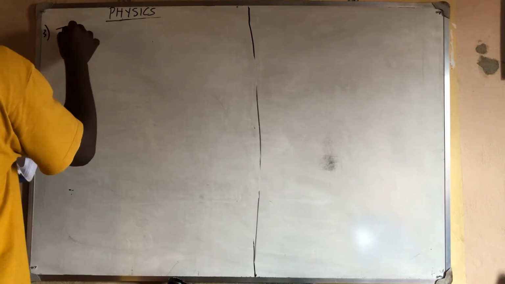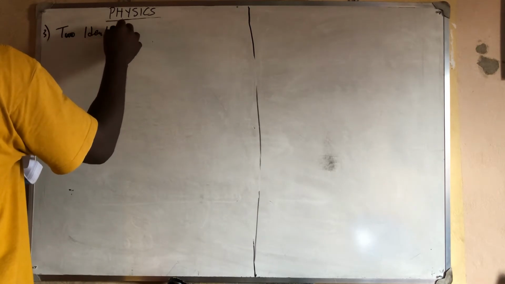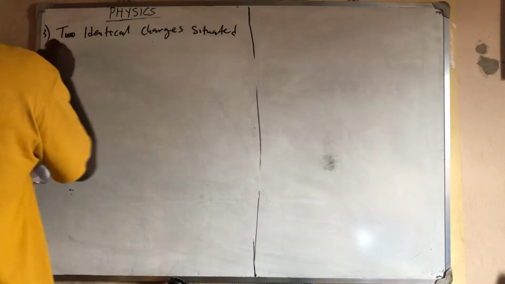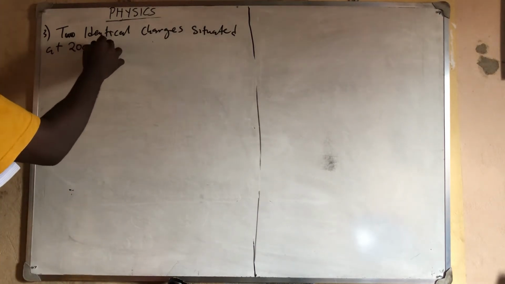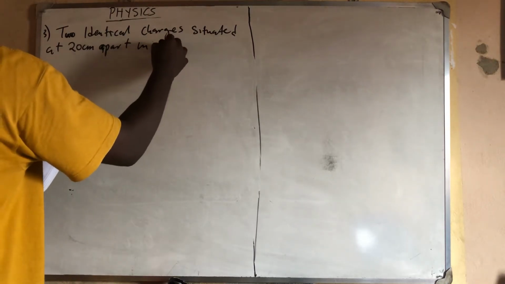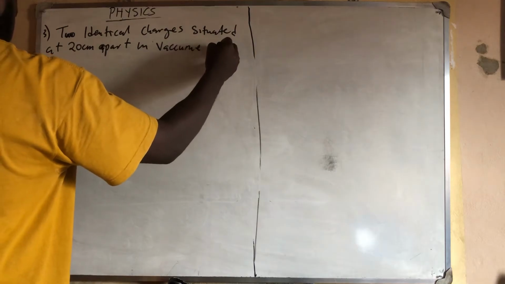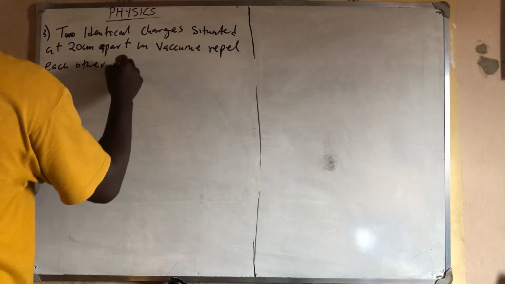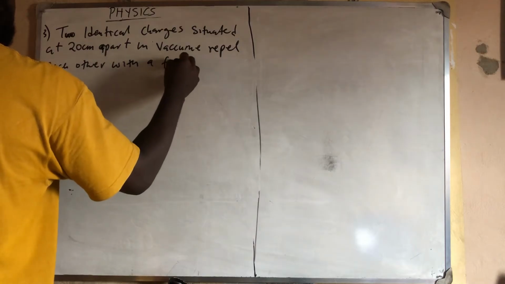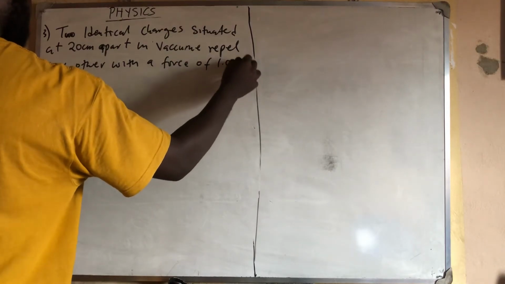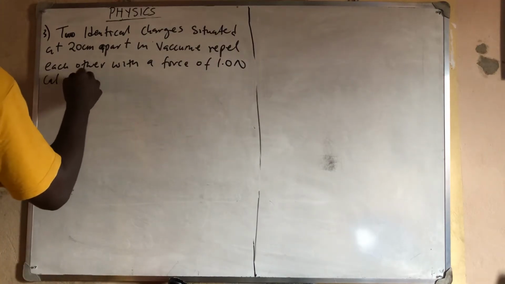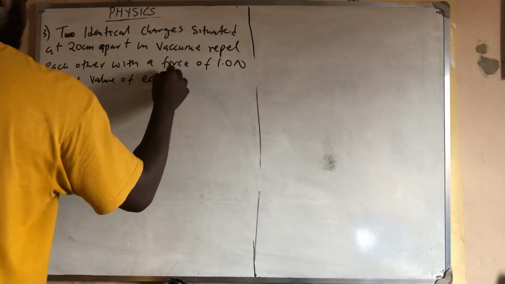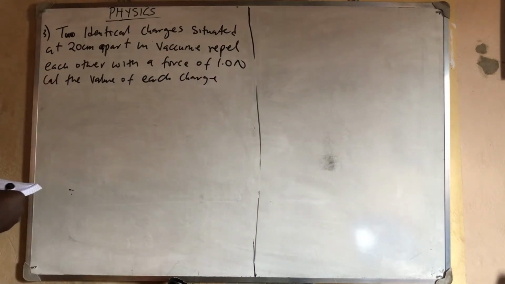It says: two identical charges situated at 20 cm apart in vacuum repel each other with a force of 1.0 Newton. Calculate the value of each charge.